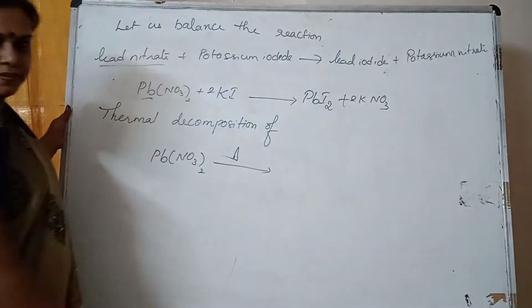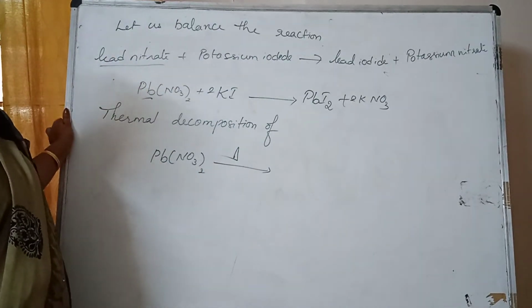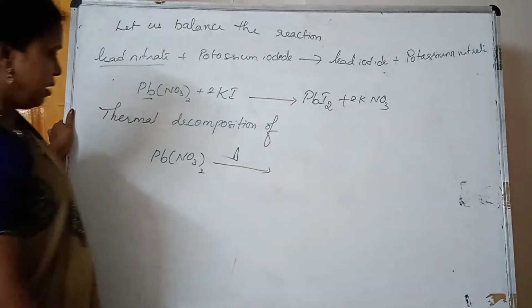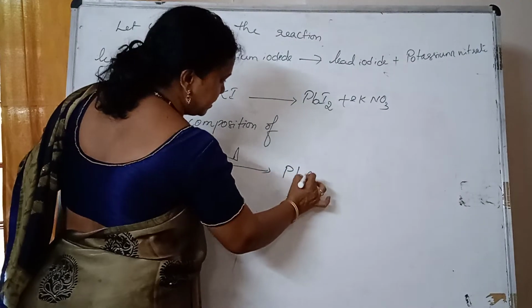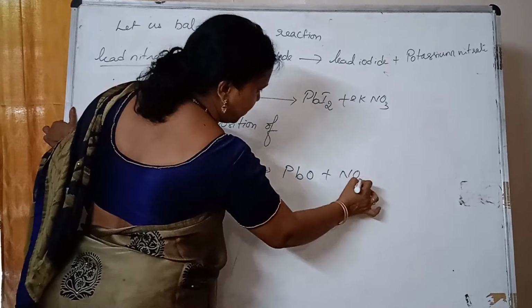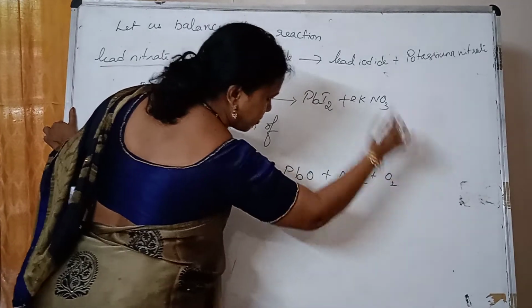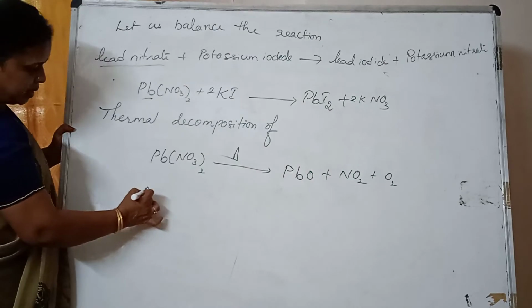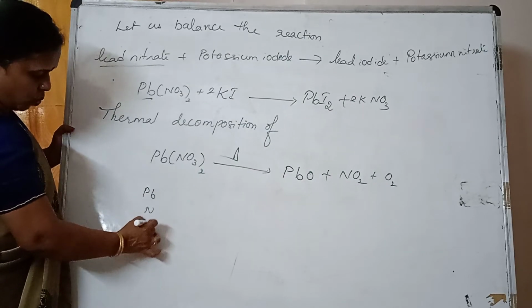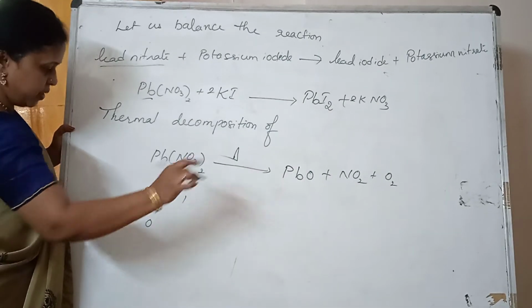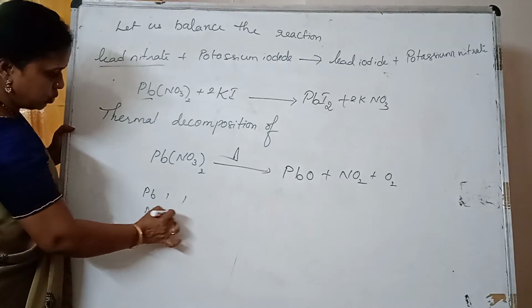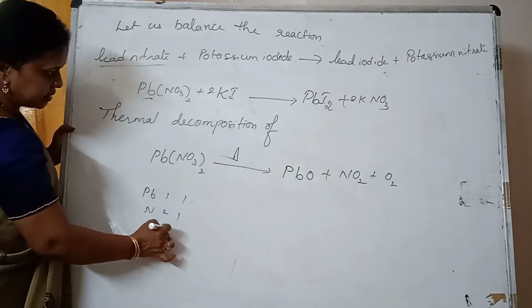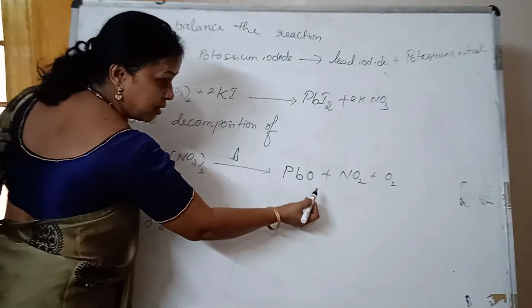When you heat it, PbO, lead oxide, plus NO2 plus O2. Now let's see whether it is balanced or not. We have very few elements: Pb, N, O. This side 1, this side 1, this side 2, this side 1, this side 6, this side 5.